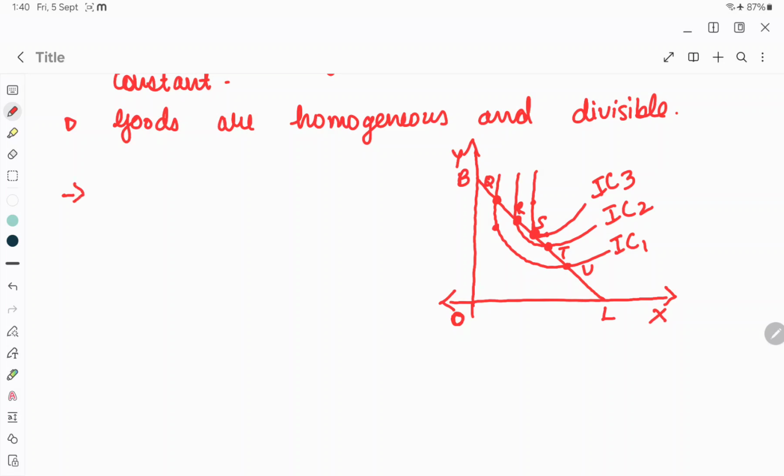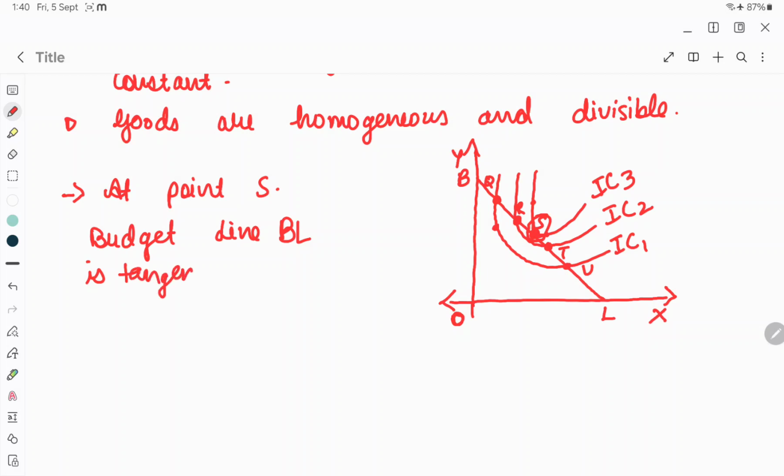Now, where would a consumer be in equilibrium? A consumer would be in equilibrium at the point S. Where? At the point S. Why? Because at point S, budget line BL, this is the budget line BL, is tangent to the IC curve.